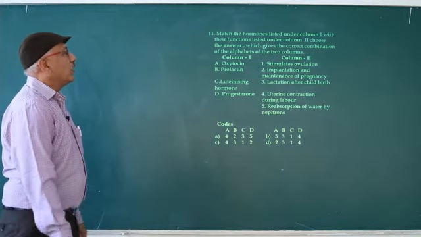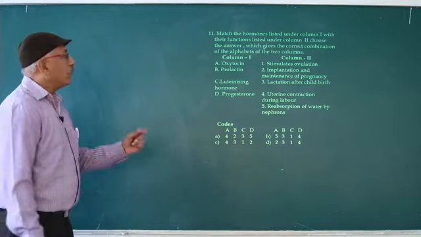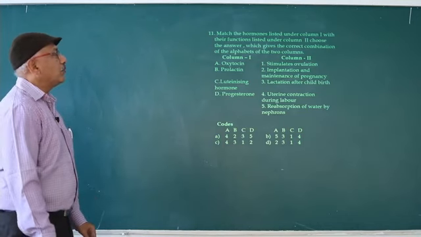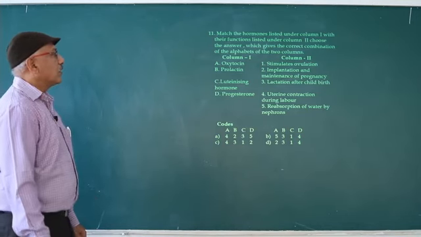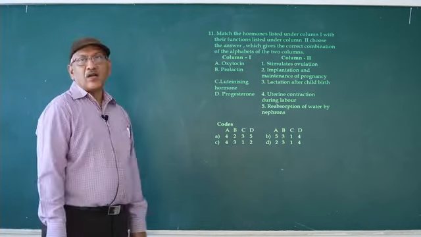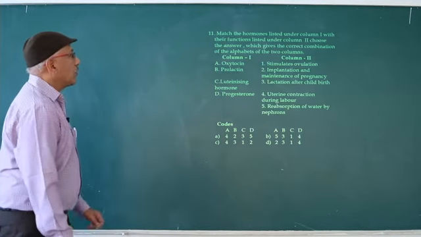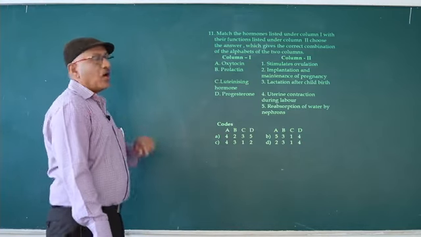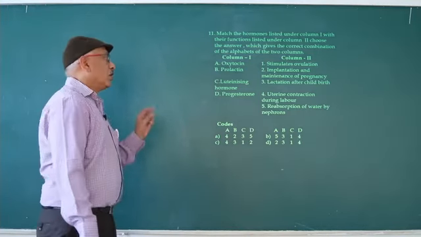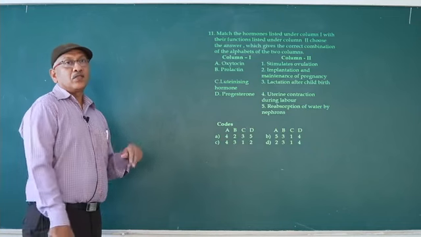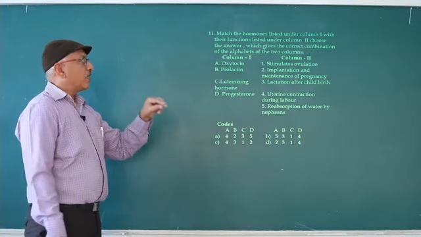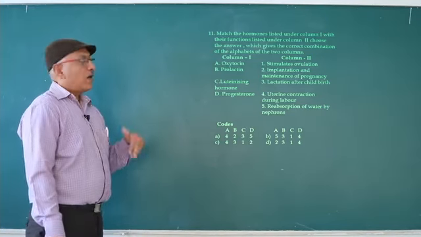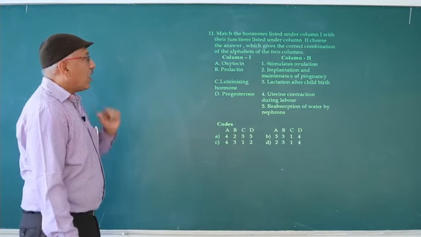Match the hormone listed under column 1 with their function listed under column 2. Choose the answer which gives the correct combination of alphabets of the two columns. So oxytocin, you already know oxytocin is secreted by hypothalamus, stored in posterior lobe of pituitary. And what is the function of oxytocin?